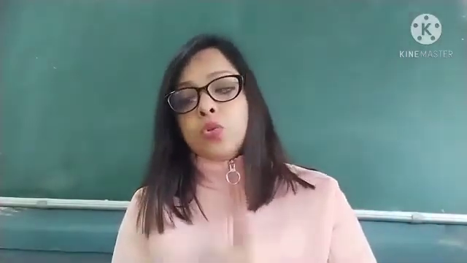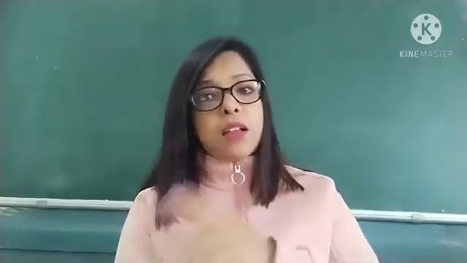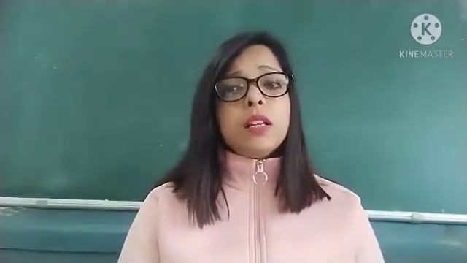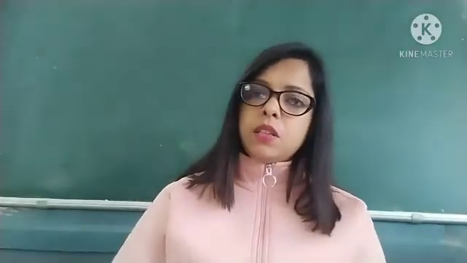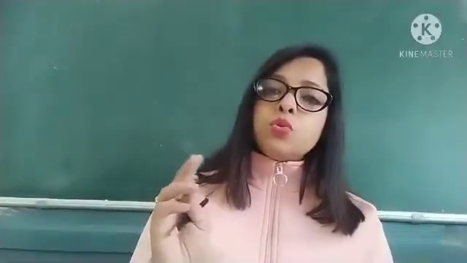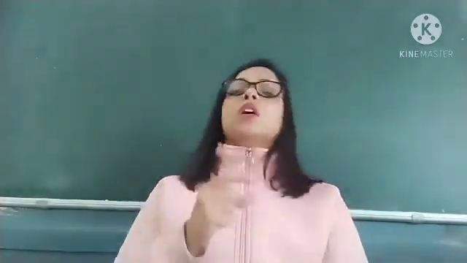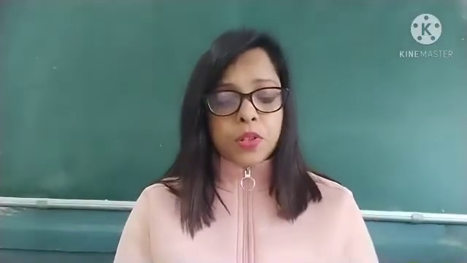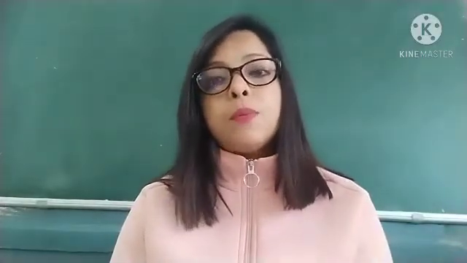So since is used to refer to a particular point of time, beginning somewhere in the past and continuing till the present time. Like, it has been raining since morning, means the rain started in the morning and it is still raining. So for we use when we want to tell the amount of time, and we use since when we refer to a point of time in the past and it is still going on. So let's read the chapter, children. Open page number 40, chapter 15, using for and since.